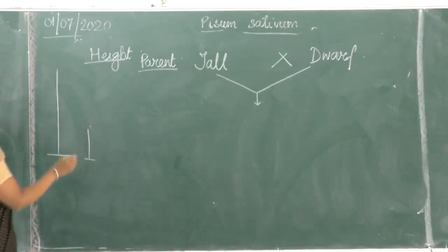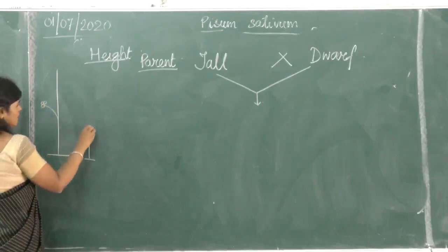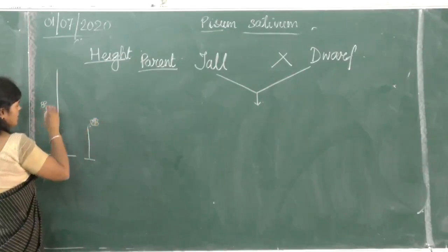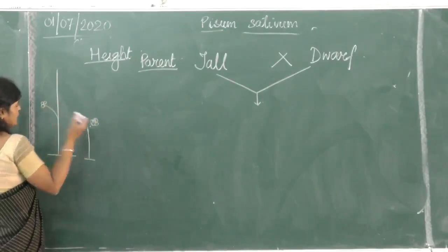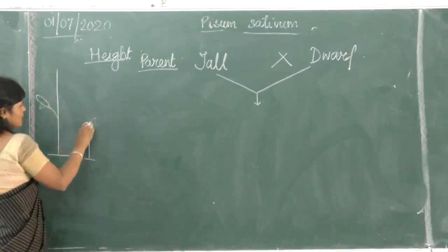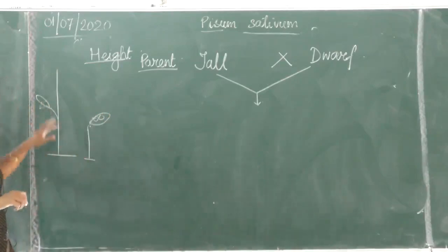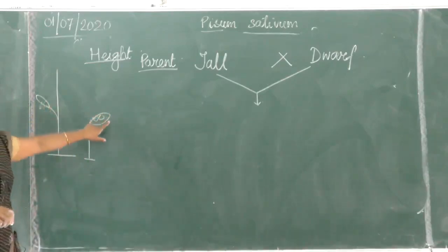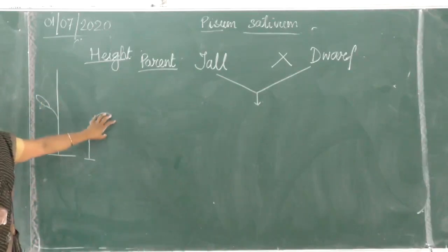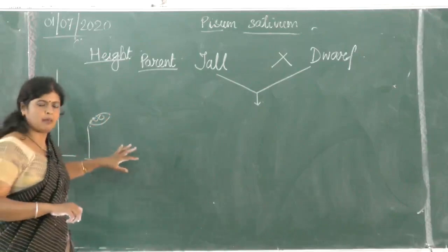Take care. These plants produced flowers. Flowers were pollinated, fertilized, and then these flowers changed into pods. All right, pods produce seeds. He did not see what color flower they are producing. He did not see what color pod they are producing. He did not see the position of the flower. All were there, but he did not see.